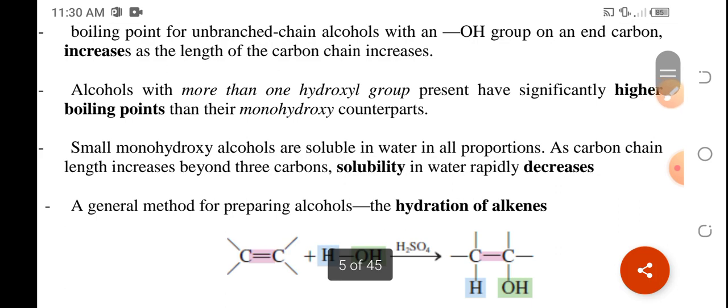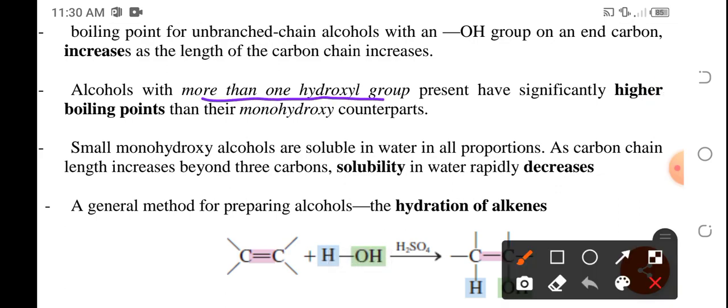Okay, alcohols with more than one hydroxyl group, so yung mga diols and triols, will have significantly higher boiling point than their monohydroxy counterpart. So, if you're going to have ethanol being compared to ethane diol, of course, the diol will have the higher boiling point. Okay? Small monohydroxy alcohols are soluble in water. So, yung small alcohols like methanol, ethanol, they could be dissolved in water.